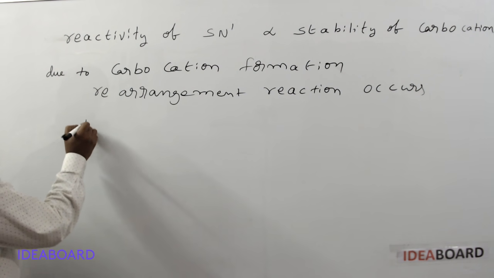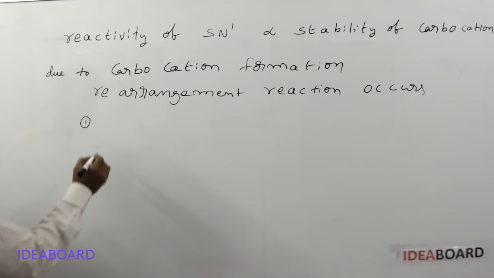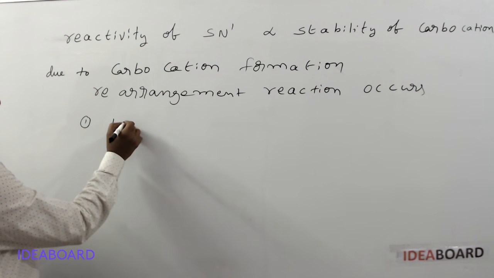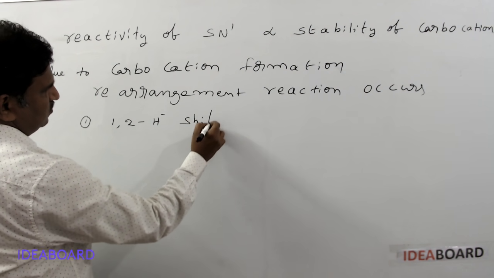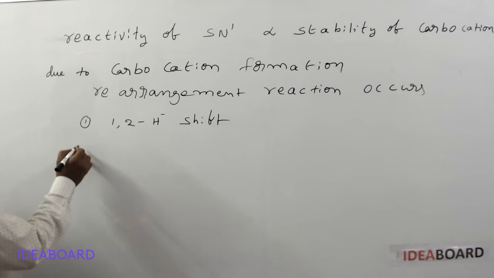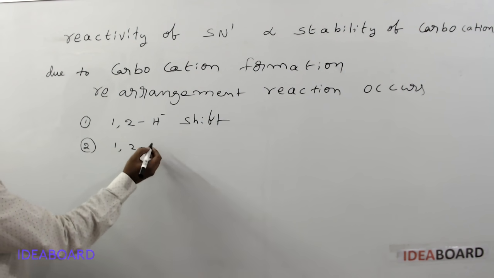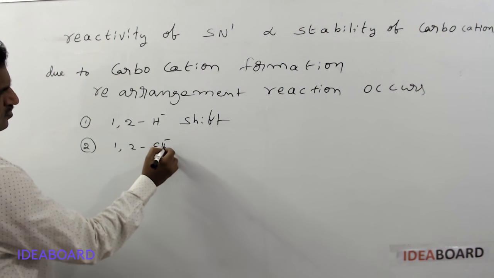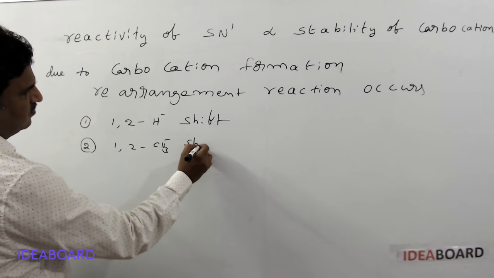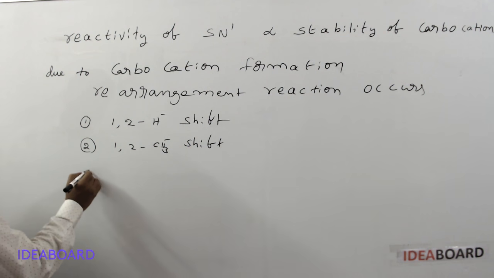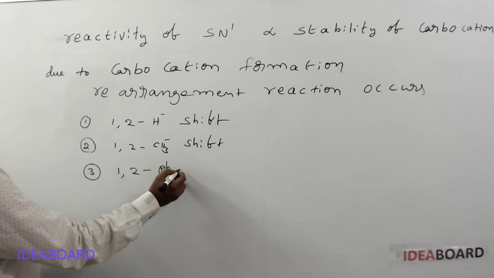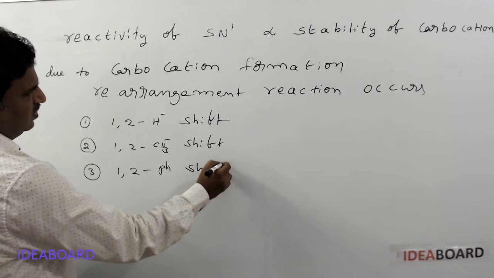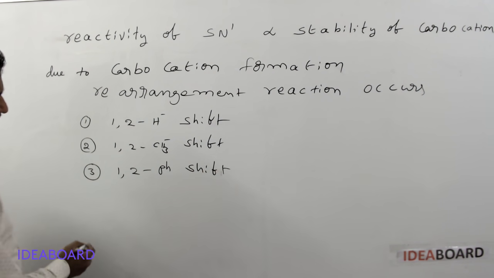There are different types of rearrangement reactions. The first one is called the 1,2 hydride shift. The second type of rearrangement which is observed is the 1,2 methyl shift. And the third rearrangement possible is the 1,2 phenyl shift.